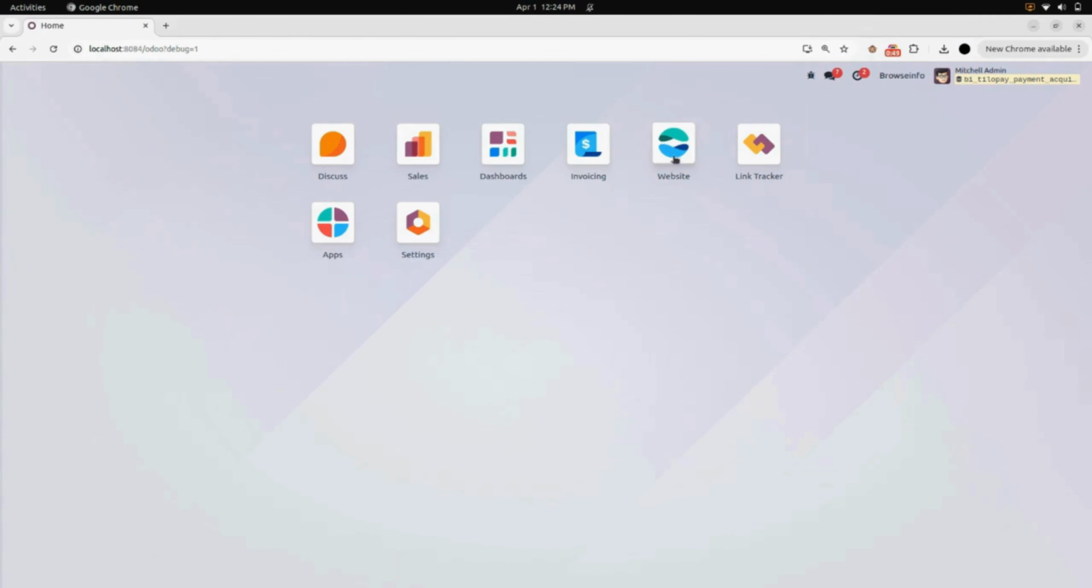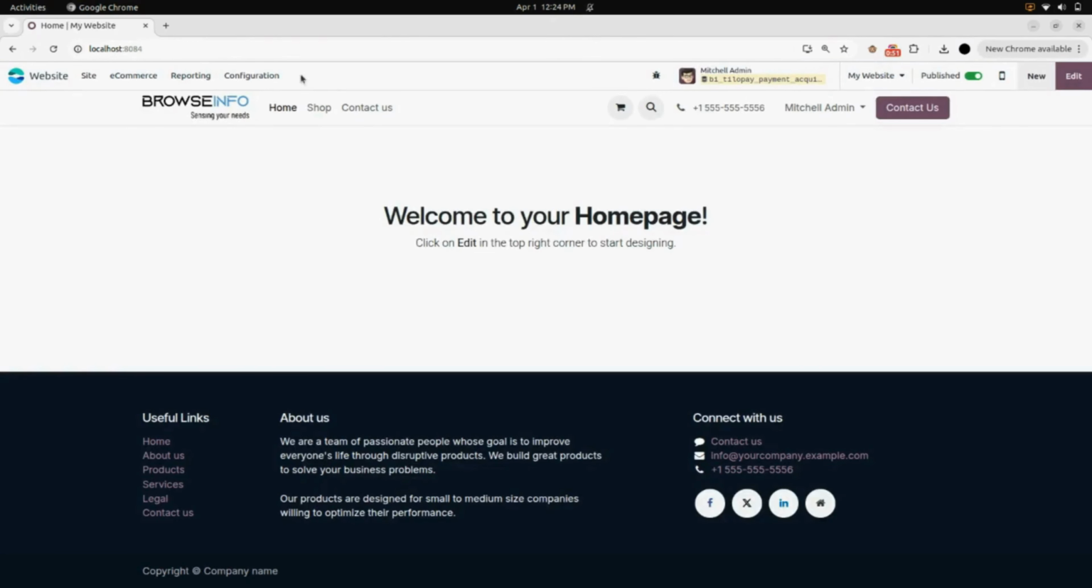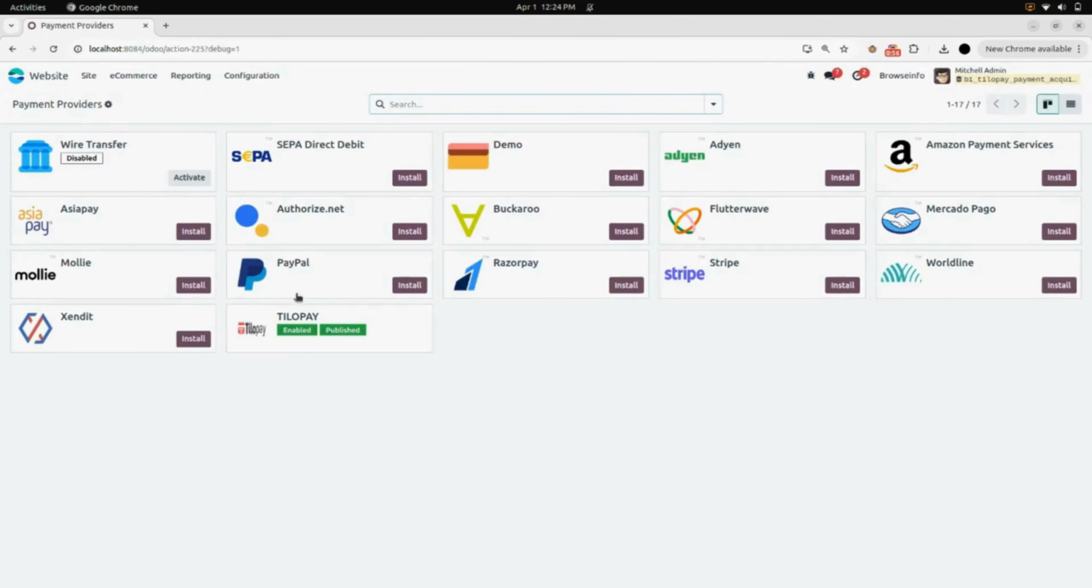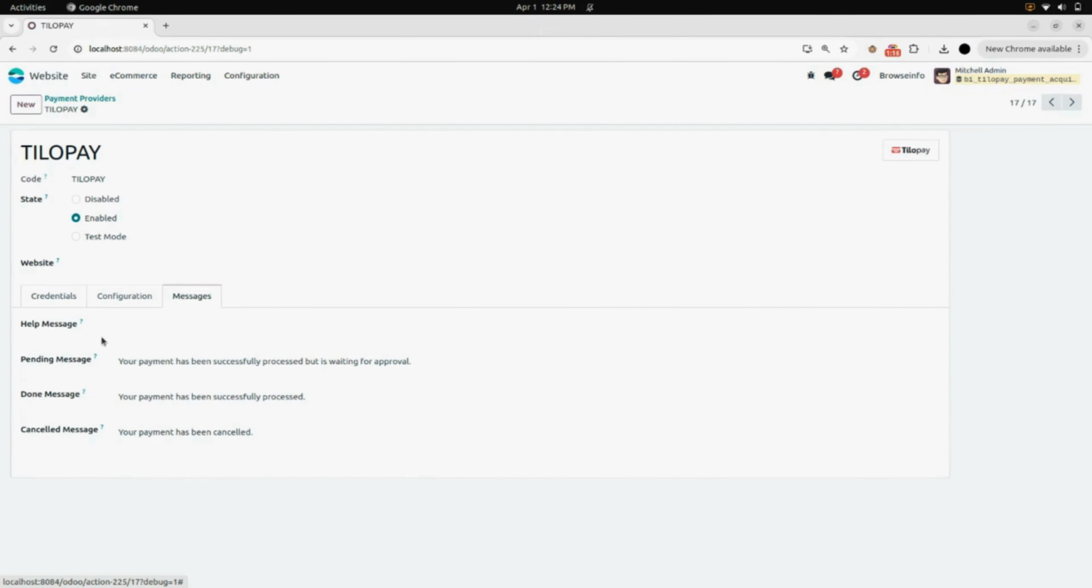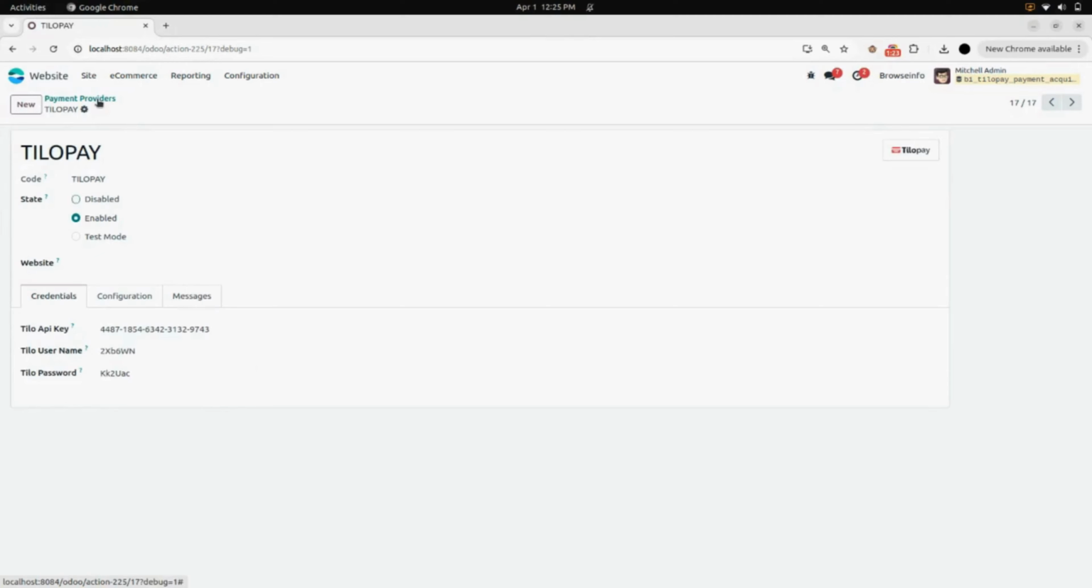So, first of all, we will go into the website module. Here, under configuration, we will find a menu for payment provider. Open that and here you will find the payment provider name, Tilopay. Enable the state of that payment provider and under credentials, enter your credentials such as Tilopay API key, Tilo username and Tilo password. And here under the messages tab, you will find the messages for help message, pending message, done message and cancel message. You can update them according to your company.